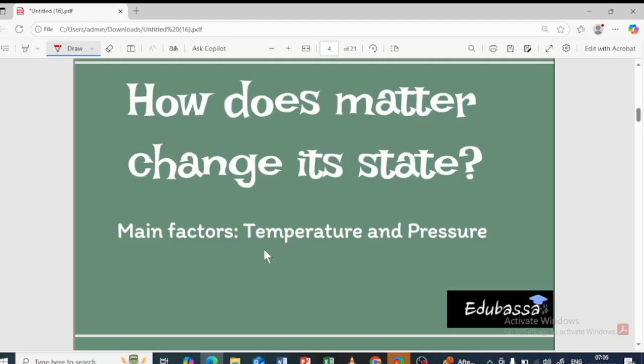Okay, from solid to liquid and liquid to gas, or whatsoever interconversion, how can it be done? That is by the two main factors, the temperature as well as the pressure. By increasing or decreasing the temperature, or increasing or decreasing the pressure, the matter can be changed. So we are going to learn how exactly it is going to change in this video.